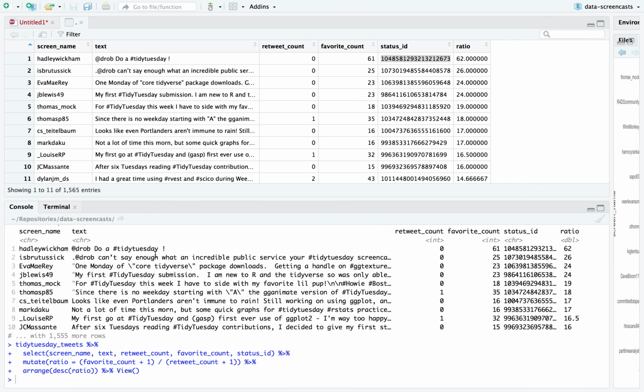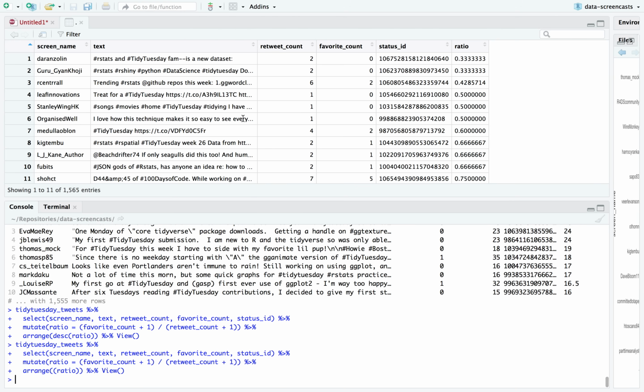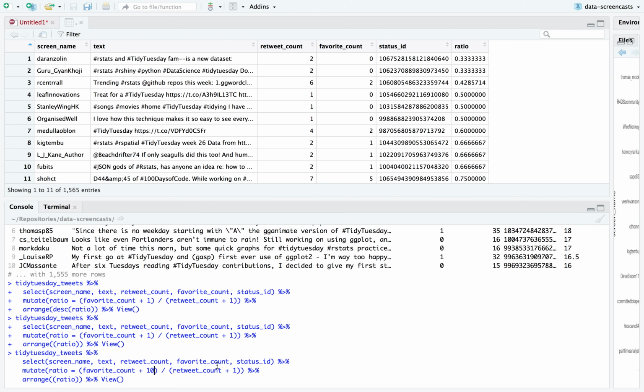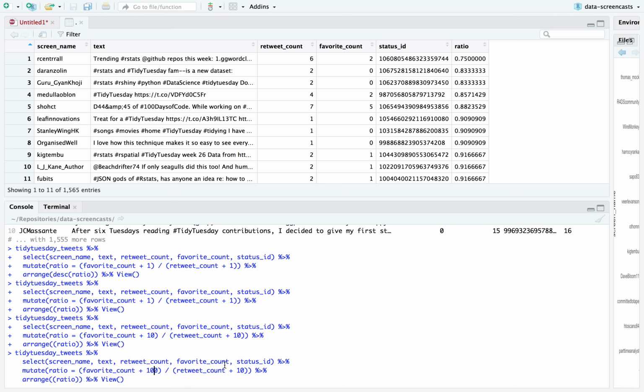And it actually turns out the second one was from someone who was saying something really nice to me in an earlier tweet. I wonder what's got the lowest ratios, which got the most retweets relative to favorites. We're going to see things that have relatively few retweets. A way to prevent that is add a large number to the numerator. I think it needs to be larger than that.